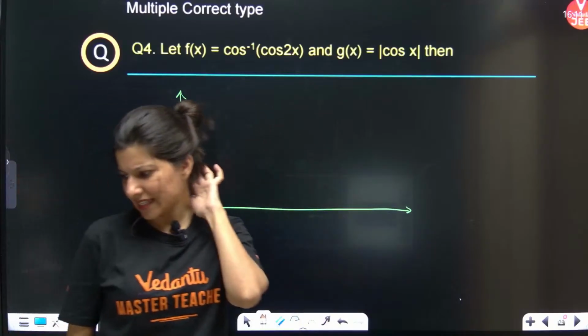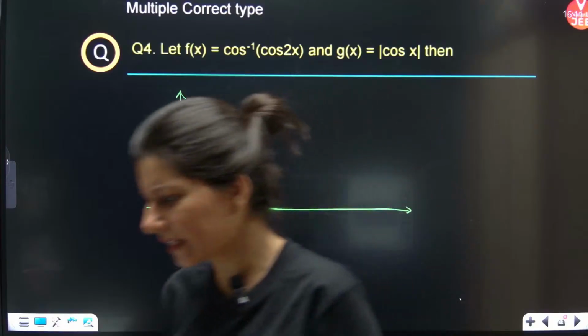Can we use L'Hopital? Yes, yes. L'Hopital also can be used, but directly standard limits.